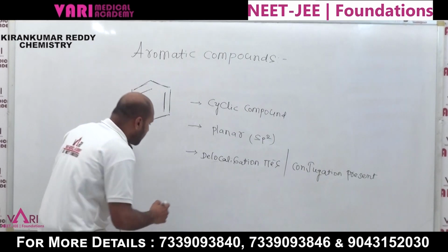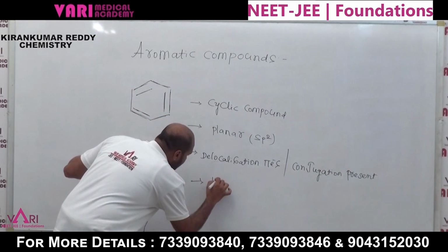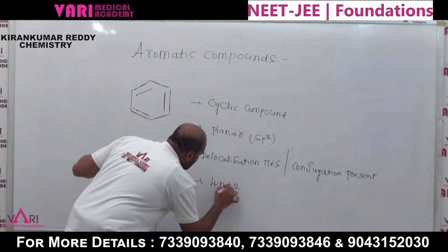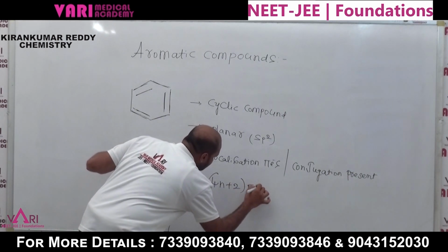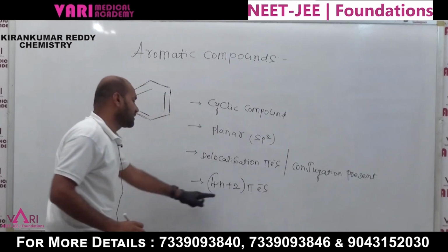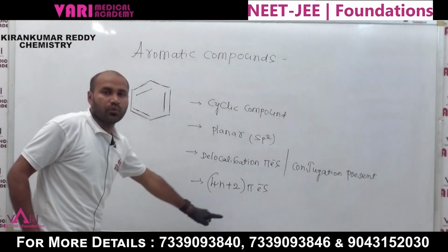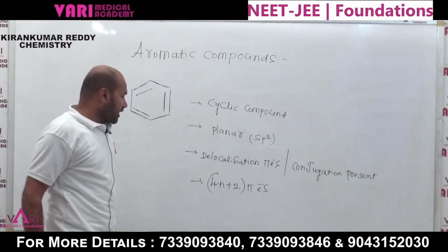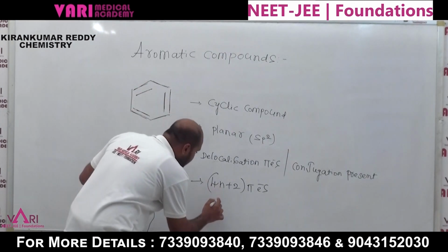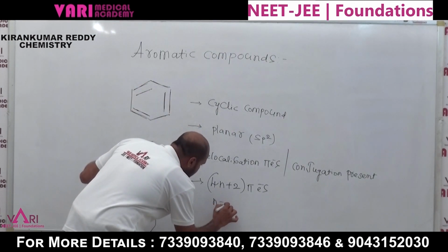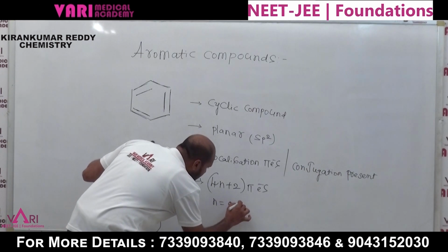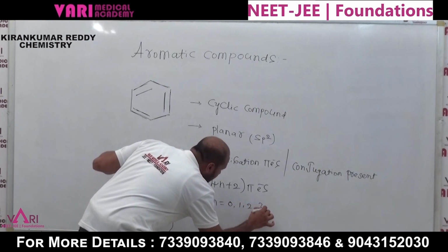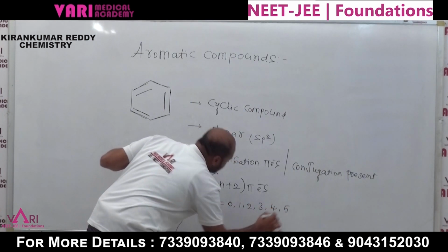Now another one: follow Huckel's rule. What is Huckel's rule? 4n plus 2 pi electrons. Here the n values are 0, 1, 2, 3, 4, 5.